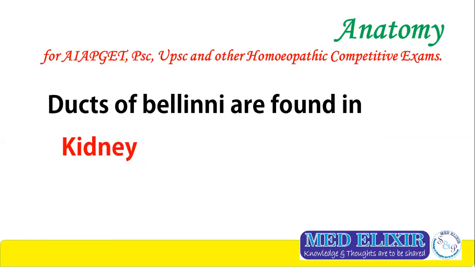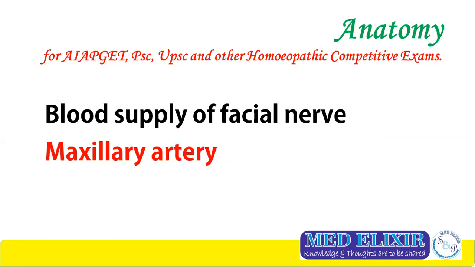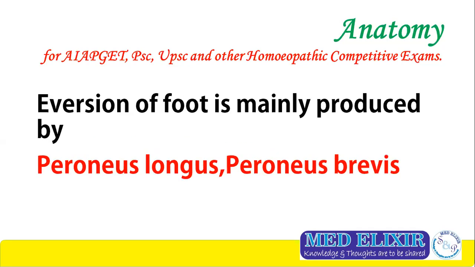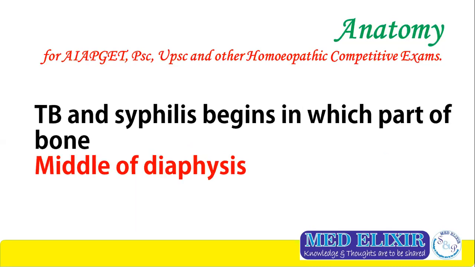Ducts of Bellini are found in kidney. Blood supply of facial nerve is maxillary artery. Safety muscle of larynx is posterior cricoarytenoid. Eversion of foot is mainly produced by peroneus longus and also by peroneus brevis. TB and syphilis begins in which part of the bone? Middle of diaphysis.